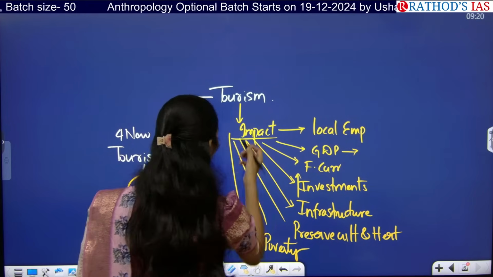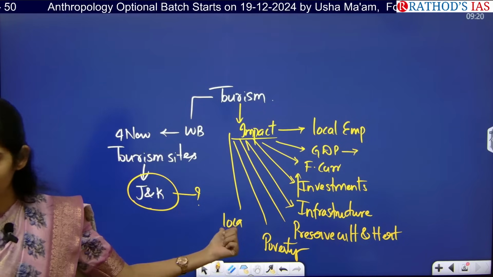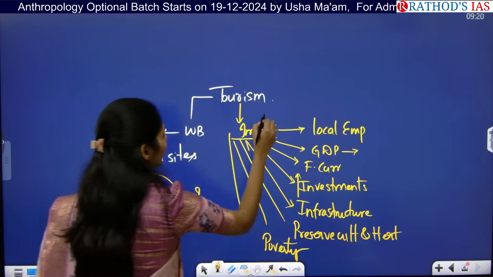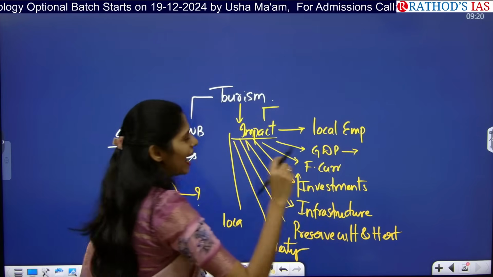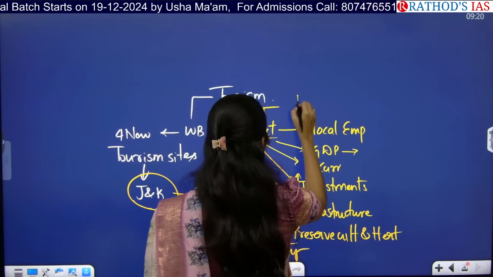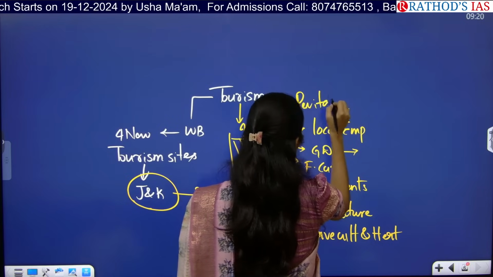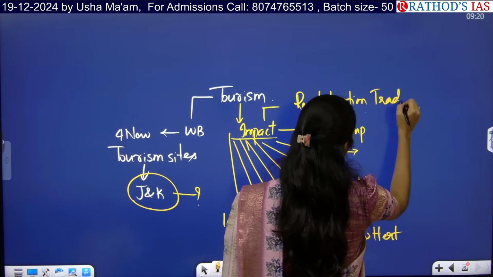Localization. Whenever we are developing tourism, can we also improve our local crafts? That means traditional industries can be developed. Can I add this word, revitalization of traditional industries? It is very important. Revitalization of traditional crafts.